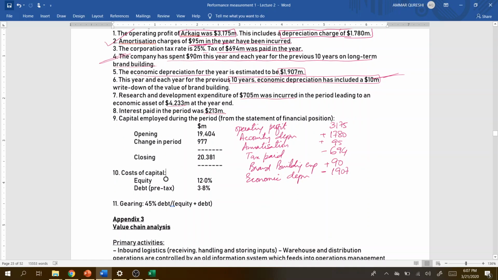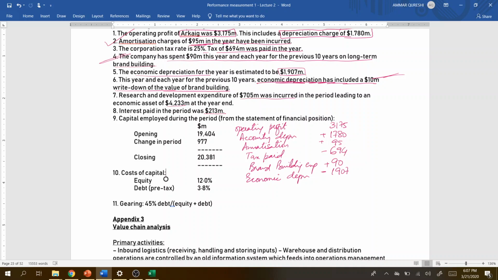This year and in each of the previous 10 years, economic depreciation has included 10 million written down value of the brand building. Now just try to think whether this 10 million should be adjusted in this P&L or not. Do we really need to adjust this 10 million? You may pause this video and think for a while. No. Why? Because it says economic depreciation has included a 10 million written down value.